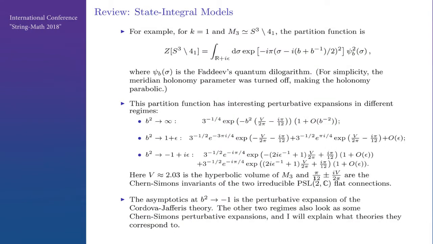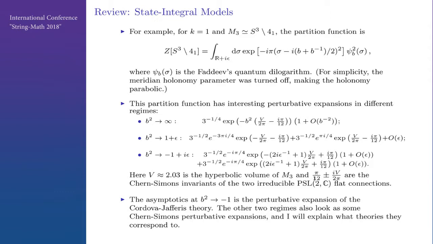So, for example, for k equal to 1 and the figure 8 knot complement, the partition function is given by this integral. Here psi b is the quantum dilogarithm, and we have 2 of them because there are 2 tetrahedra in the triangulation. And this integral implements symplectic reduction. This partition function has interesting perturbative expansions in different regimes. For example, if we take b squared going to infinity, it goes like e to the minus b squared times the hyperbolic volume of the knot complement. And there is a similar-looking formula at b squared going to 1.